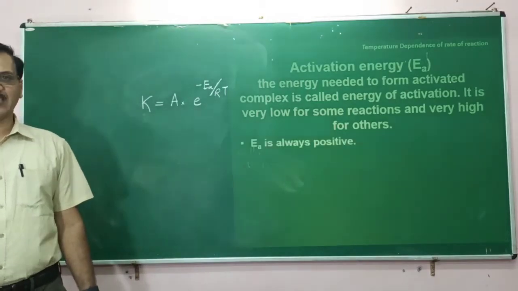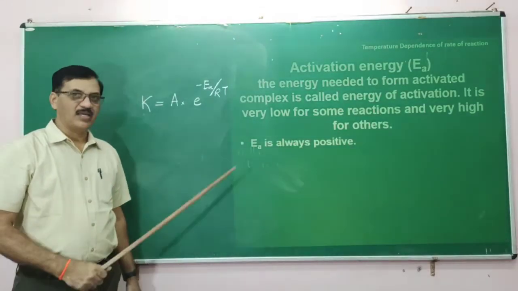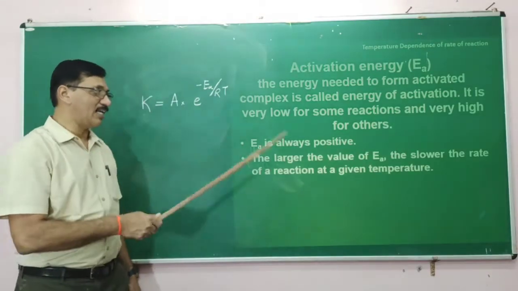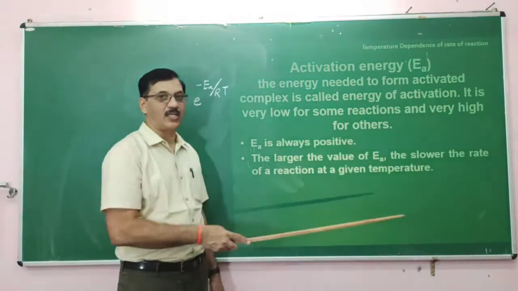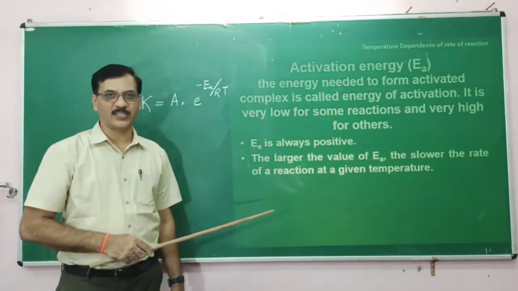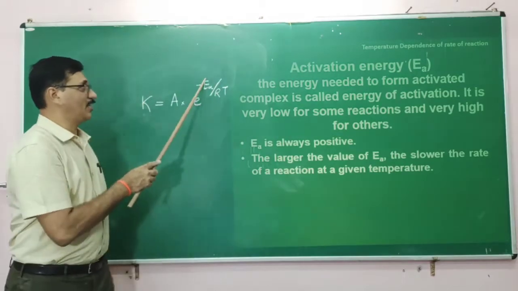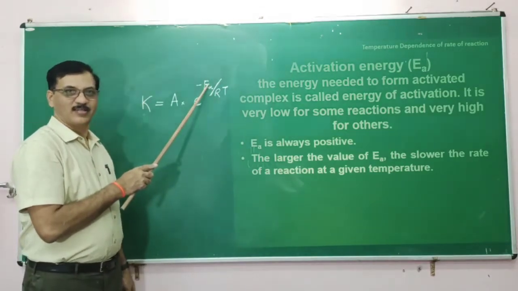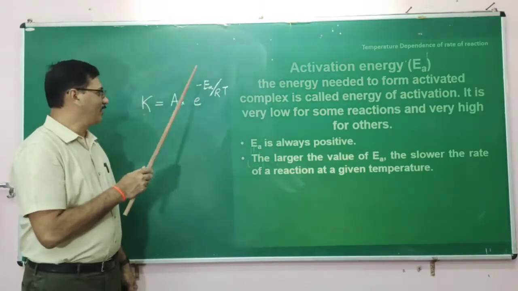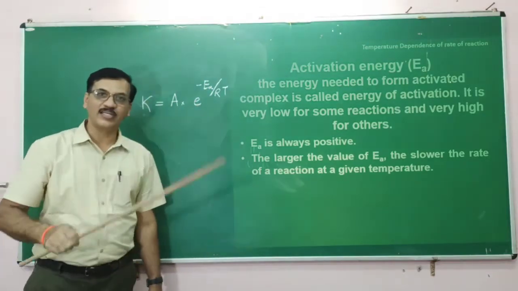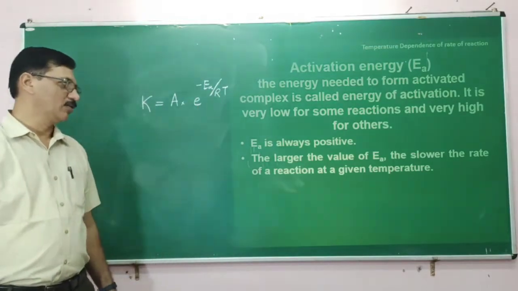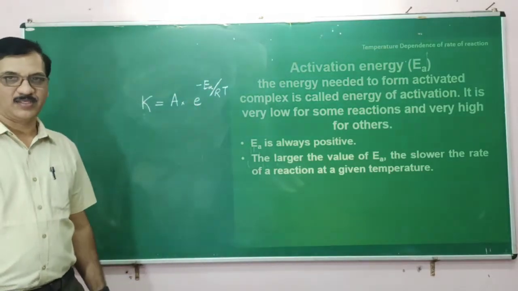Now, what are the characteristics of activation energy? Activation energy is always positive, and a larger value of activation energy means slower is the rate of the reaction. If the activation energy is more, then minus EA by RT becomes more negative, so the K value decreases. Minus sign is there, so K value decreases. Right?